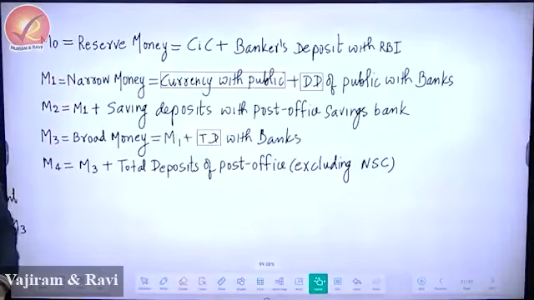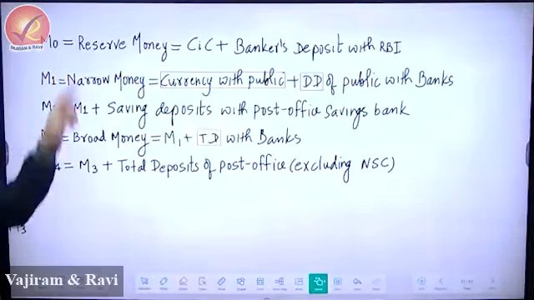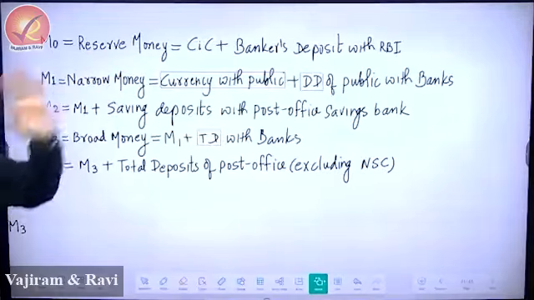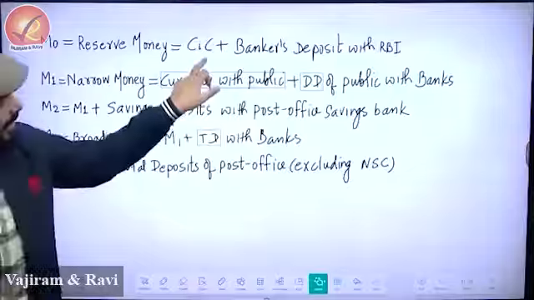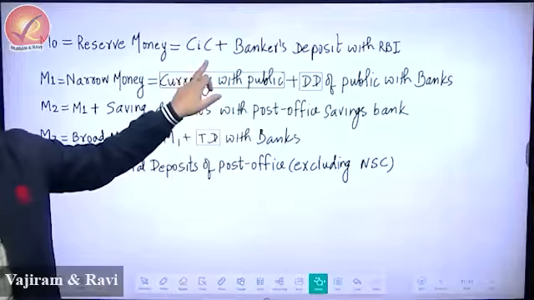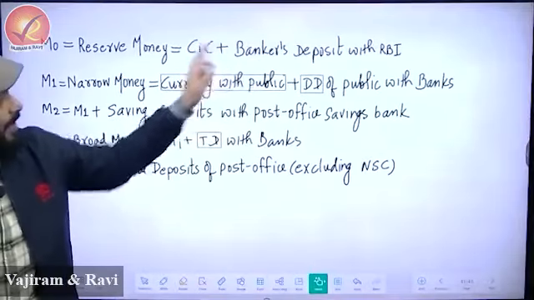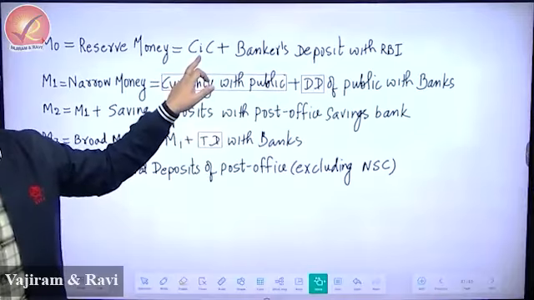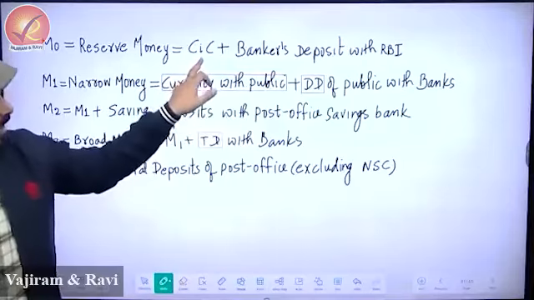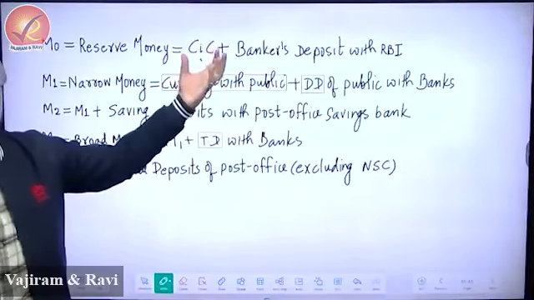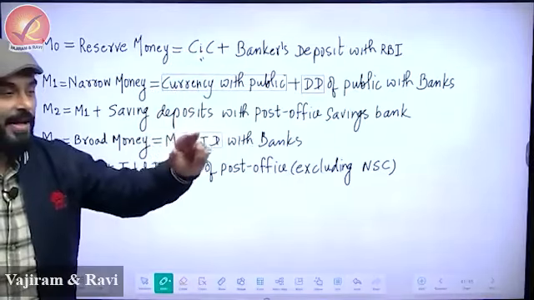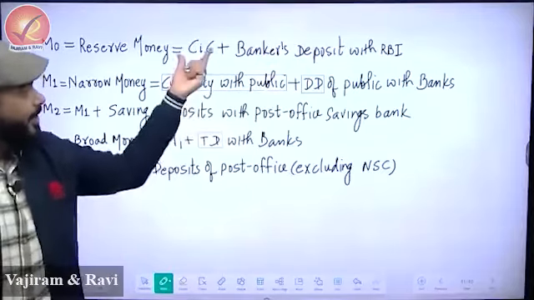So what are we trying to say? Look at it carefully, we are trying to say that M0 is a measure which is dividing the entire economy into two parts. The money which is in the hands of the public, and here banks are included. So see a weird definition. The definition that the whole world and India follows is CIC, currency in circulation, which means whatever currency is there in the hand of the public, plus also in the banking system, which banks can use as loan. Entire thing is hidden.